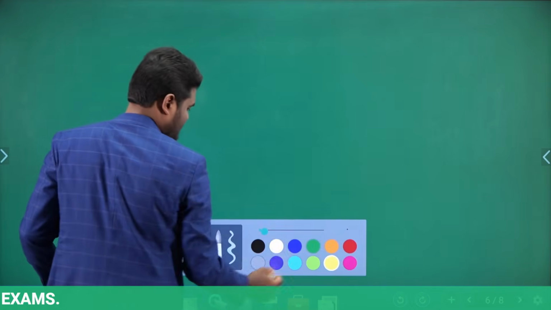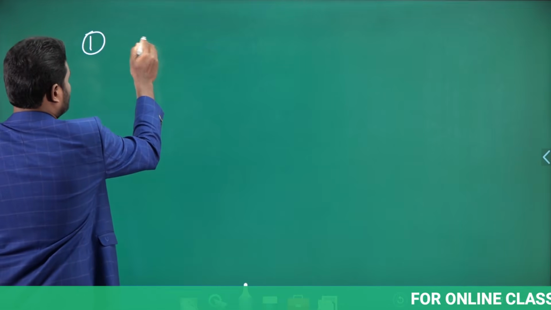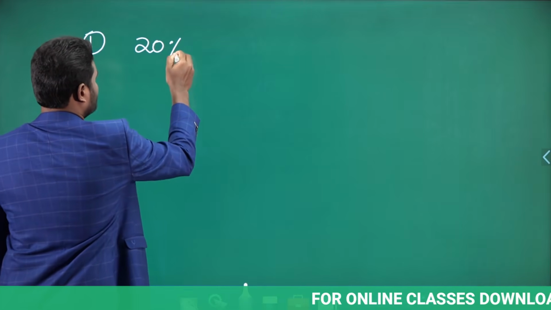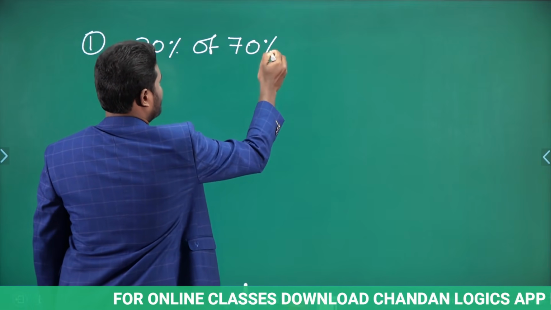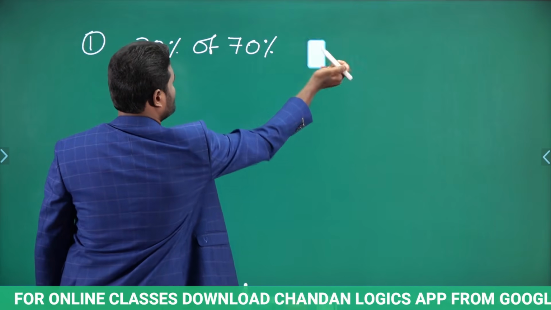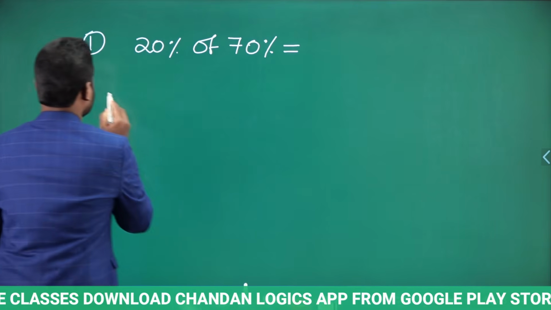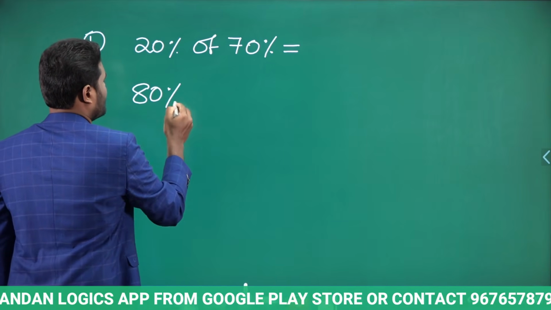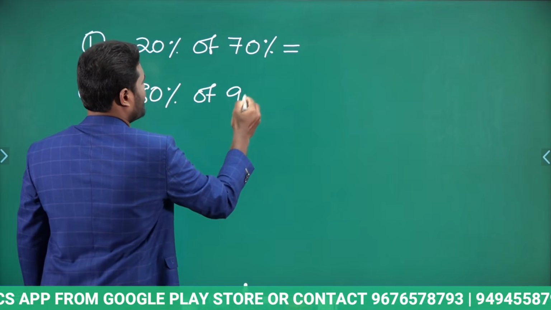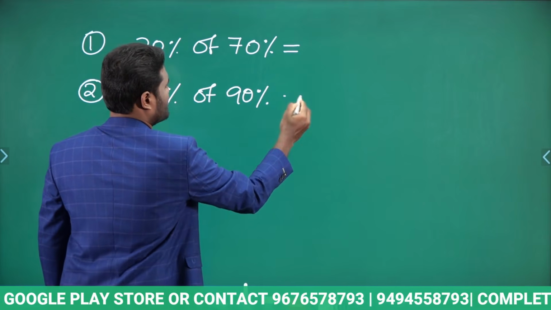So let us look at some more examples. Let us take an example. 20% of 70% is how much? Say it, 20% of 70% is how much? Similarly, 80% of 90% is how much?